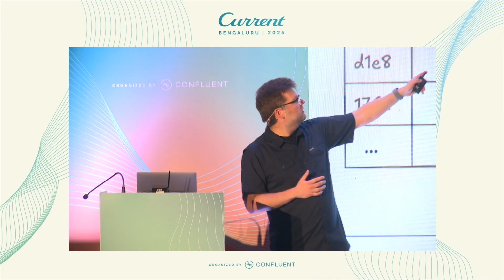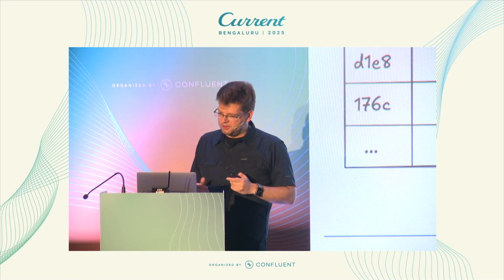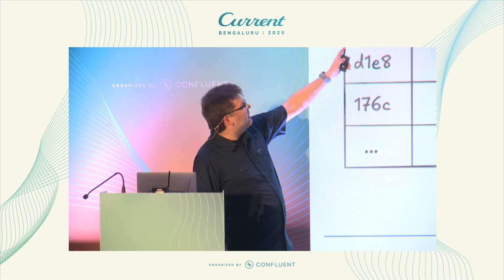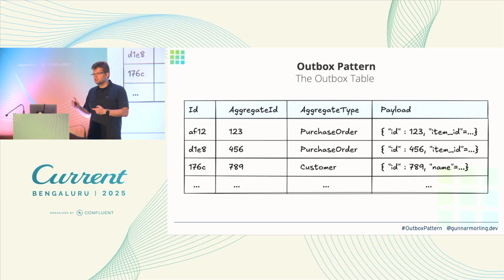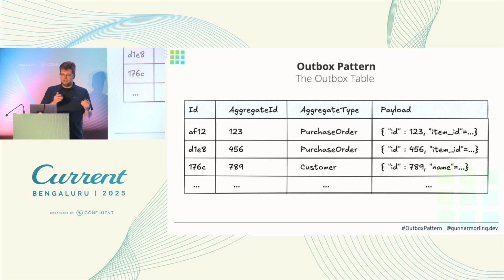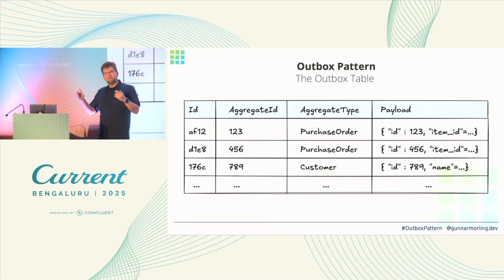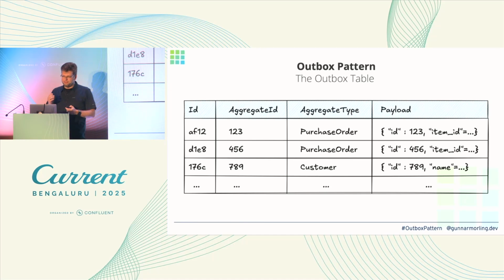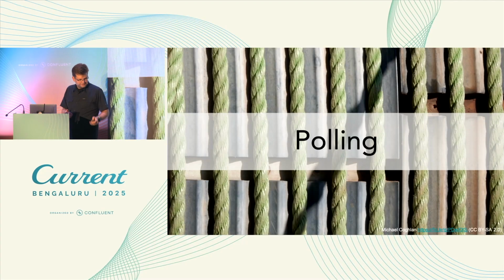So you could use this information and send those messages which represent purchase orders to a purchase order topic. And finally, we have this aggregate ID, which in Kafka terms we will use as the Kafka message key. This is there to make sure that all the messages which, for instance, pertain to the same purchase order, 1, 2, 3, go into one single Kafka partition. So we have the correct ordering for all the messages for that particular purchase order or customer or whatever it is. And you could have more there, but this is the foundational structure of an Outbox table, I would say.